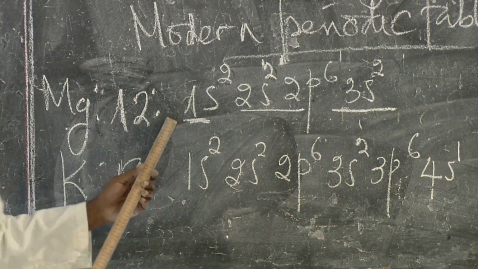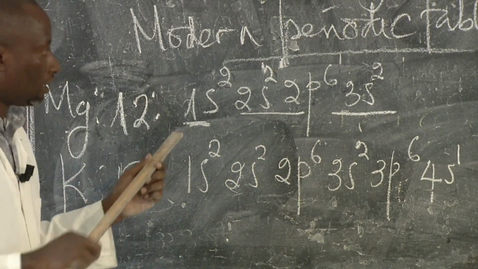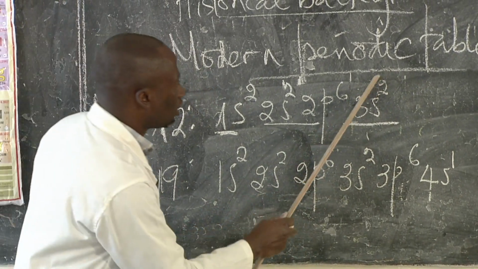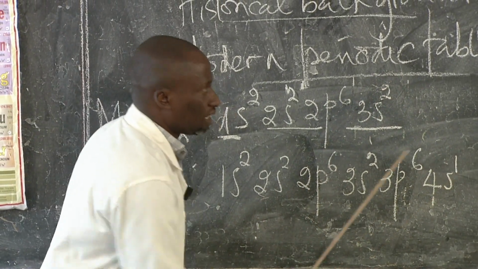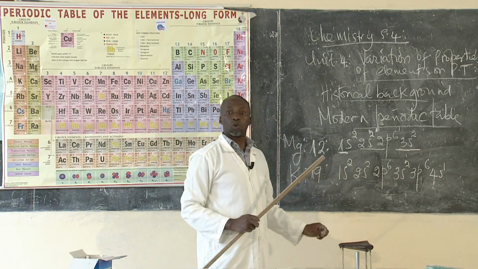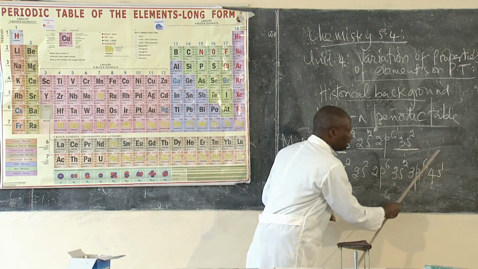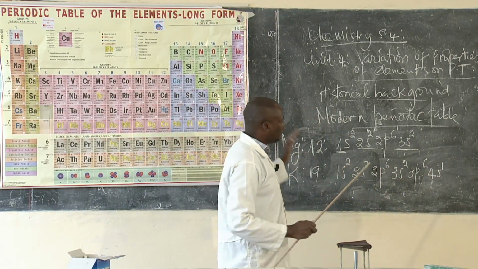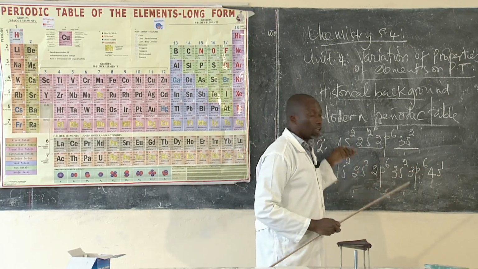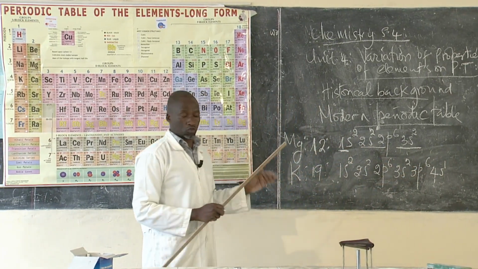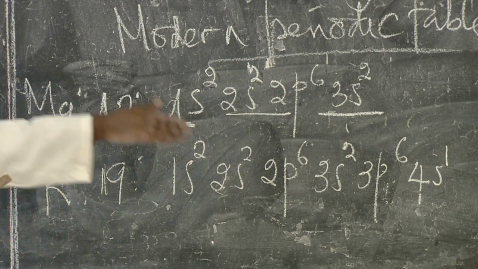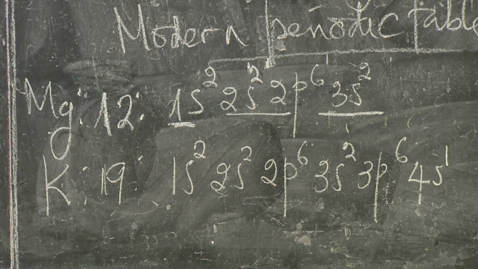You can even locate the group from here by looking at the electrons in the outermost shell. This one is in group 2. This one is in group 1. Write the electronic configuration of any element, and try to see whether what I'm talking about is true. Find the group for any element that you pick. Remember, the groups that we are using range from 1 up to 18.